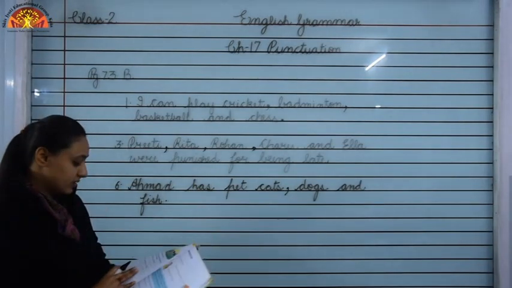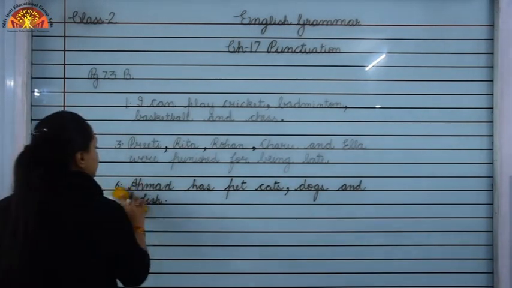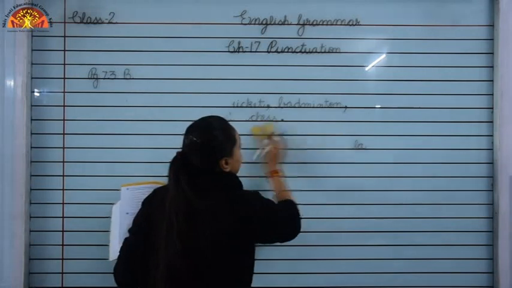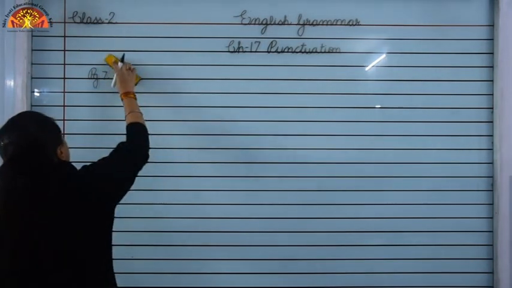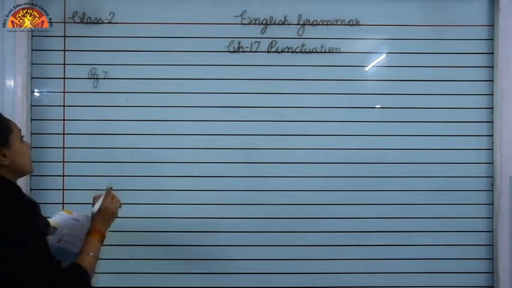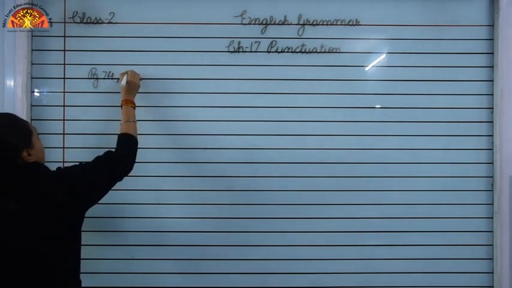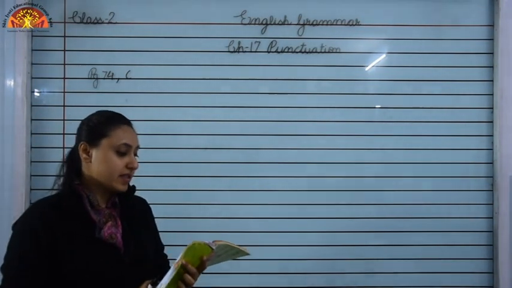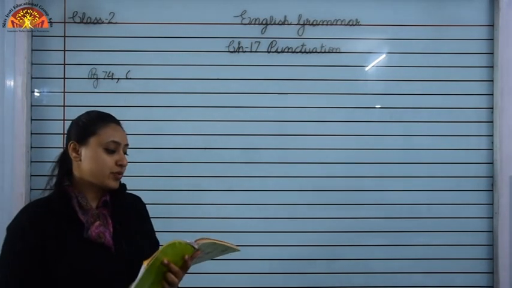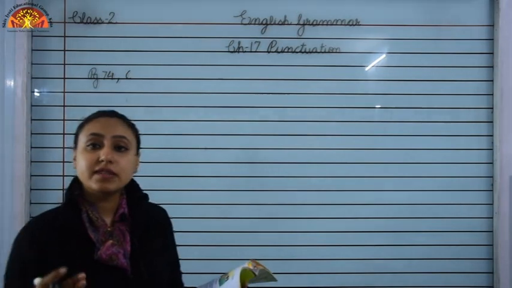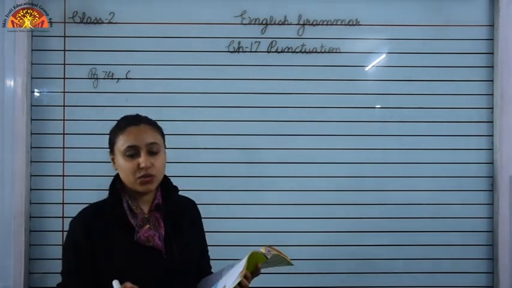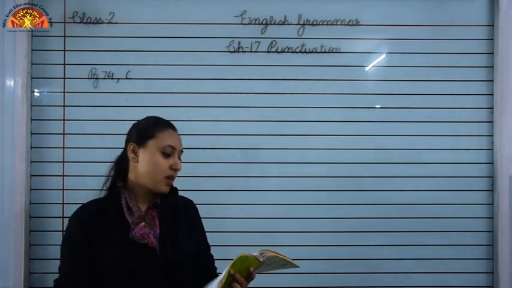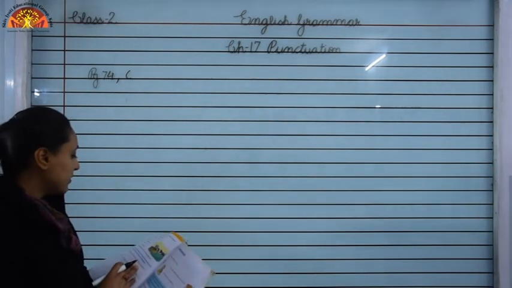Now children, turn your page, we will do question number C. Children, question number C, page number 74. Okay. Question number C is: punctuate the sentences given below using question mark, full stop, exclamation mark and comma. So children, different sentences are given to you. You have to punctuate them by using different punctuation marks like comma, question mark, full stop and exclamation mark. Okay.